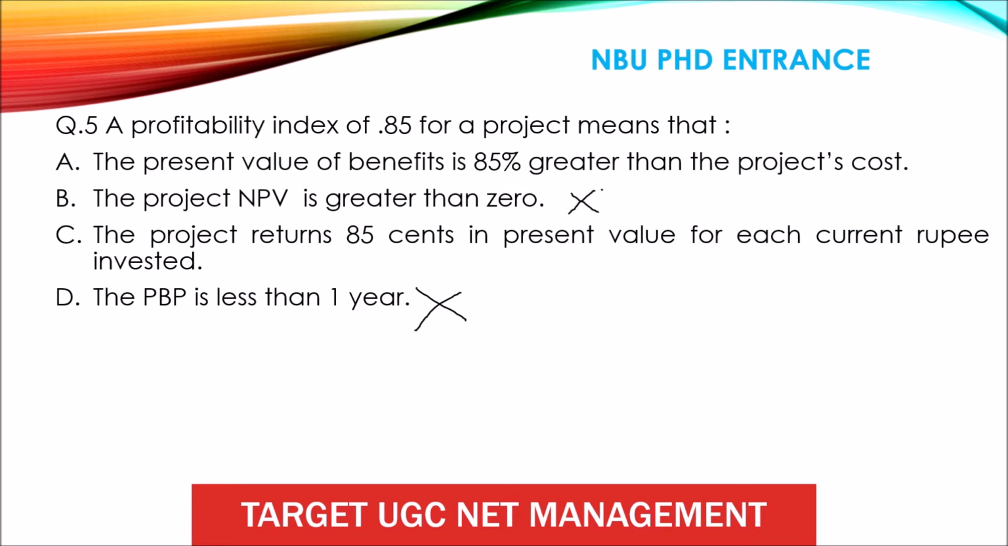So what is profitability index? When it is greater than 1, we should accept, right? And when it is smaller than 1, we should reject the project. But the question has mentioned a profitability index of 0.85, and the option says the present value of benefits is 85% greater than the project cost. No. So the correct option is option C.